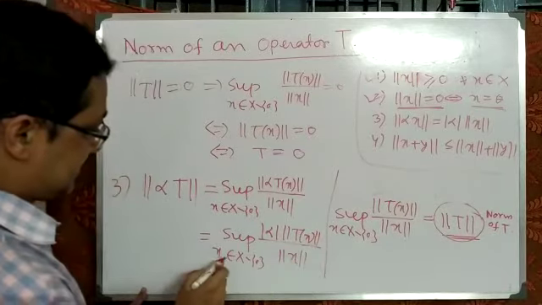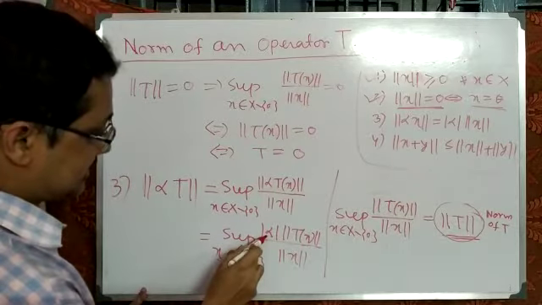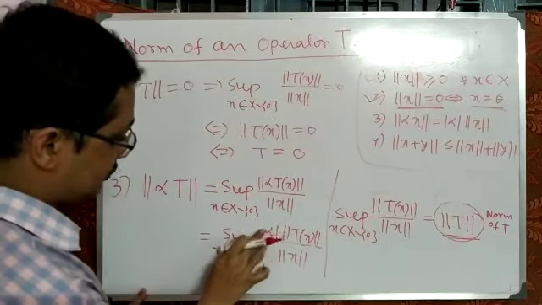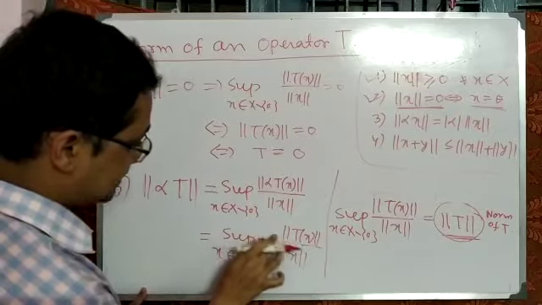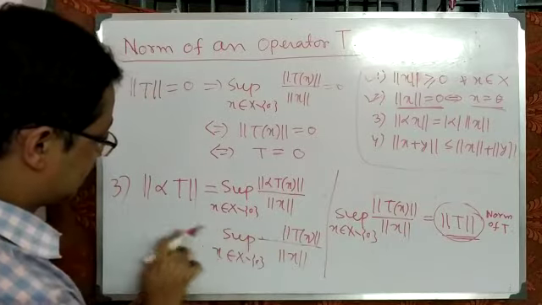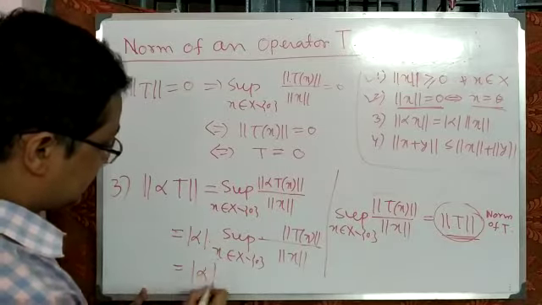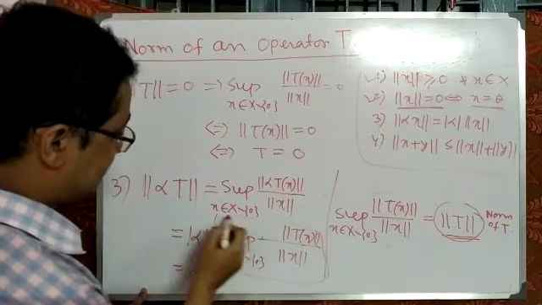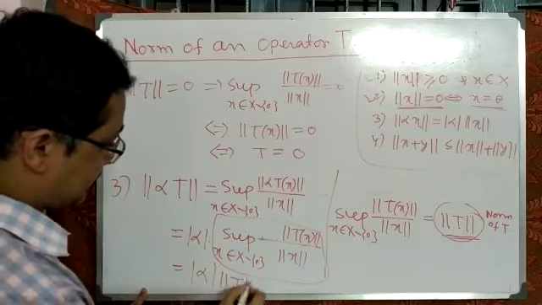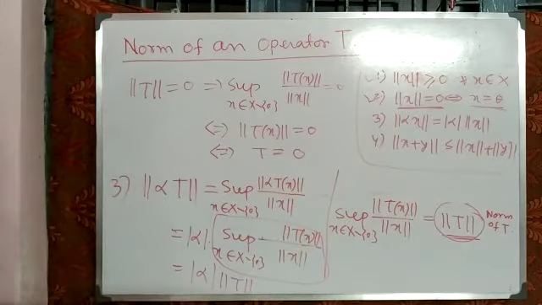Since the supremum varies over x and alpha is independent of x, mod of alpha comes outside of that supremum. Now, what is that expression? That expression is nothing but norm of T. So number 3 is also done.